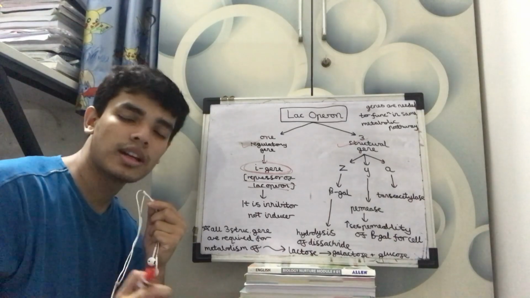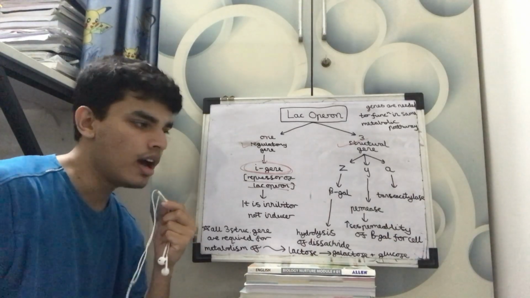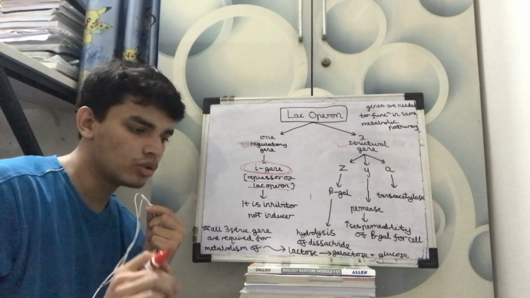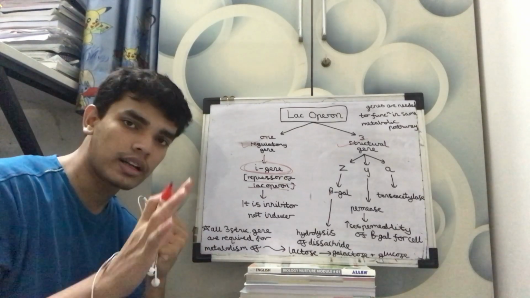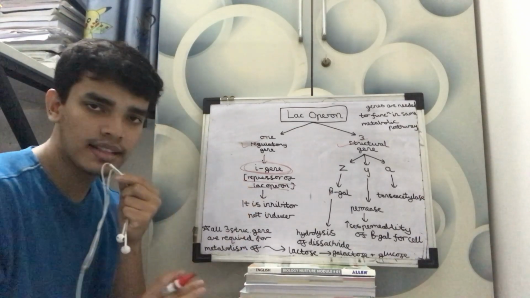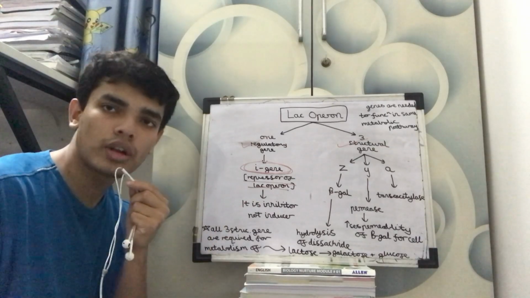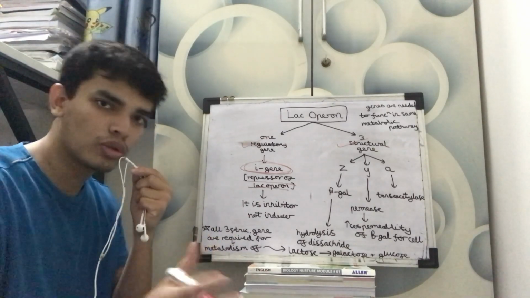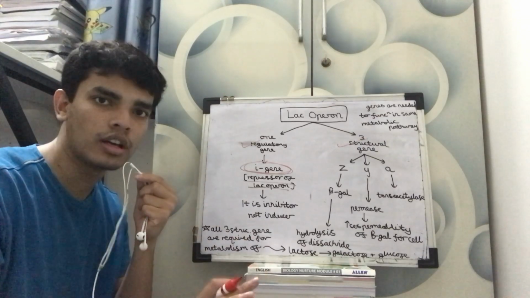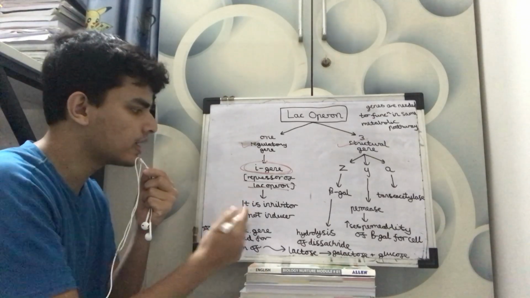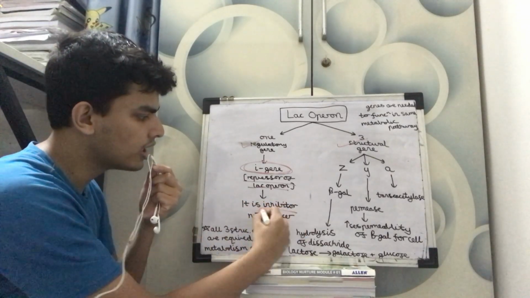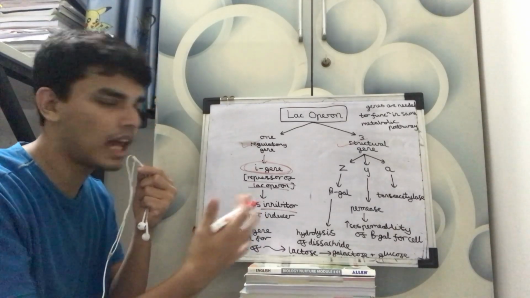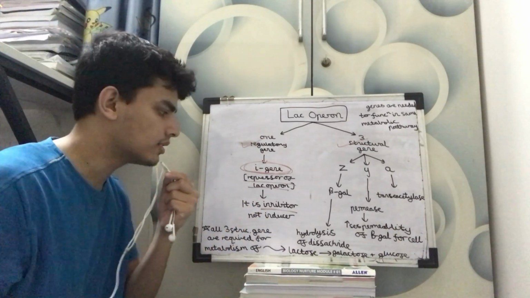Now, what does the repressor of Lac Operon mean? Basically, Lac Operon is trying to do transcription, and this I gene stops it from doing transcription. So basically it is repressing it, saying you cannot do transcription. It is stopping it. That's why it is called a repressor, or we also call it an inhibitor. It inhibits the Lac Operon from doing any transcription.